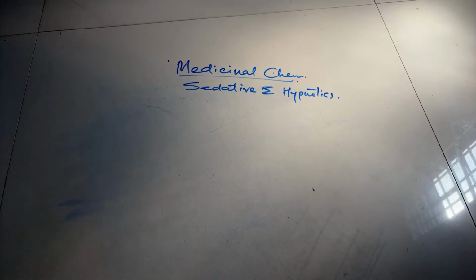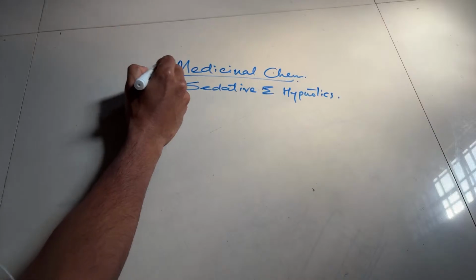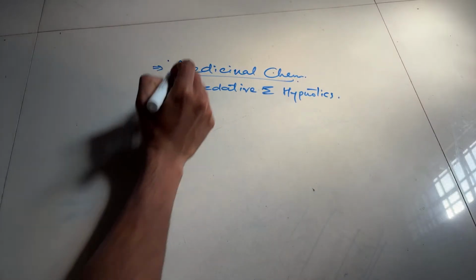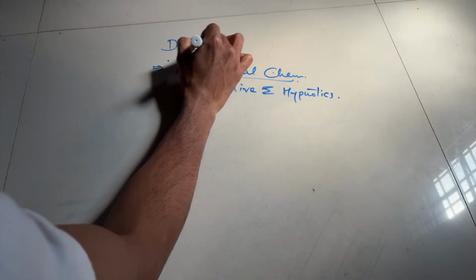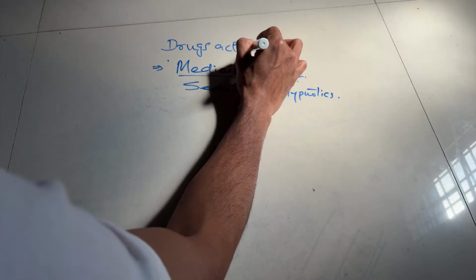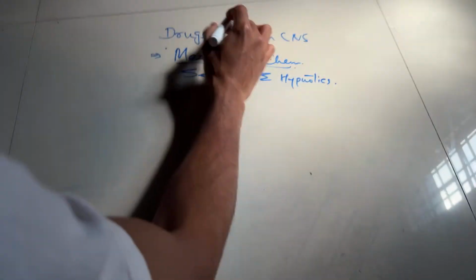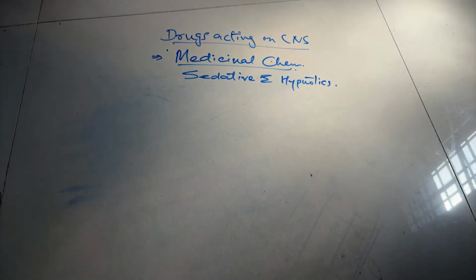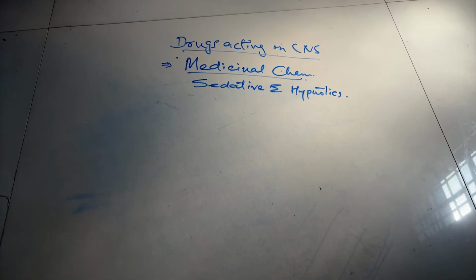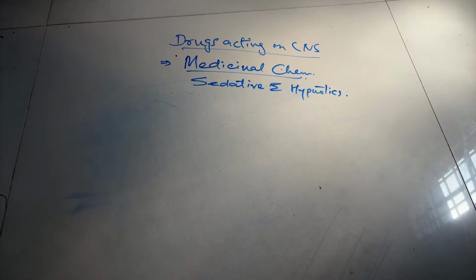So we have started the drugs acting on CNS. In that, we have started the first topic, that is sedatives and hypnotics.